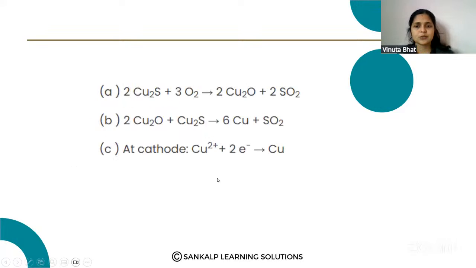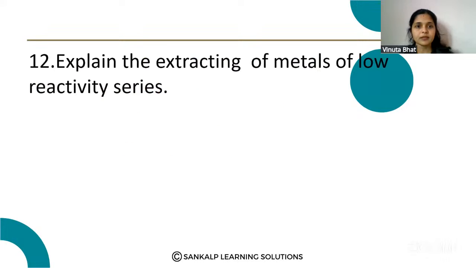Next question. Please note down this one also. Explain the extraction of metals of low reactivity series.